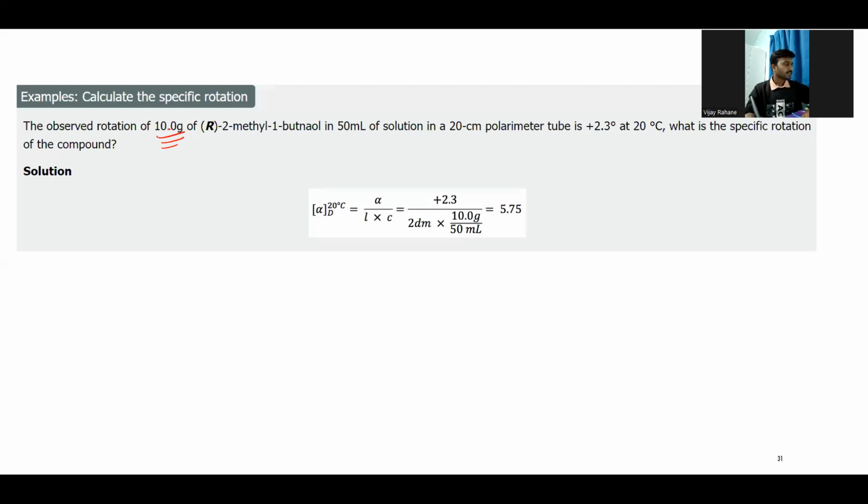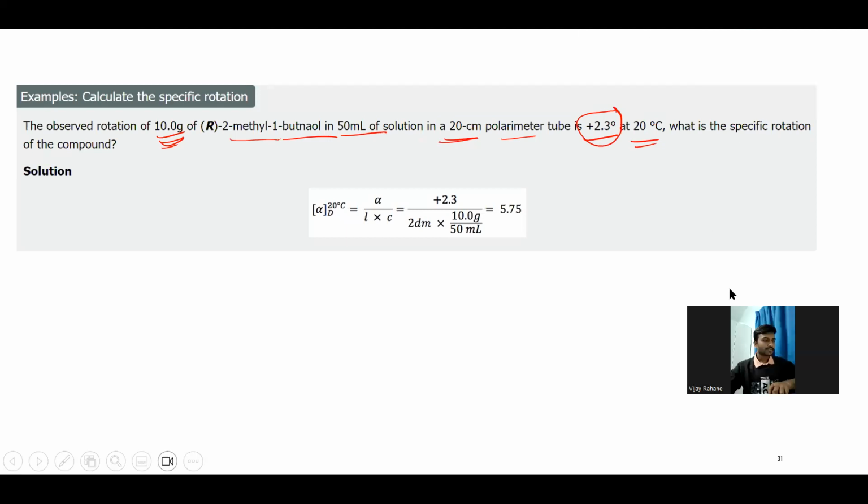The question is: the observed rotation for 10 gram of 2-methyl-1-butanol in 50 ml solution in a 2 decimeter polarimeter tube is plus 2.0 degree at 20 degrees Celsius. Generally, for all these optical rotations, we take 20 degrees as a standard value, and the specific rotation of the compound we generally calculate.